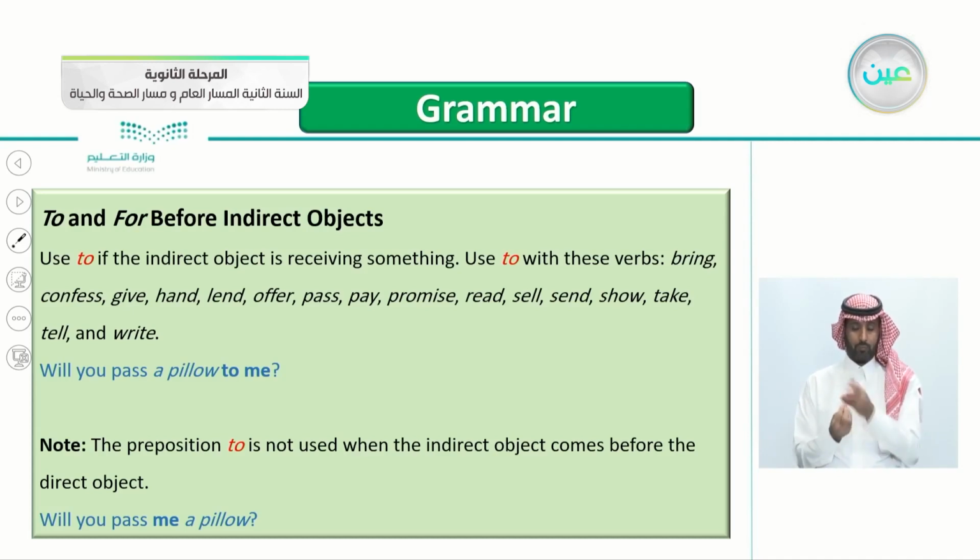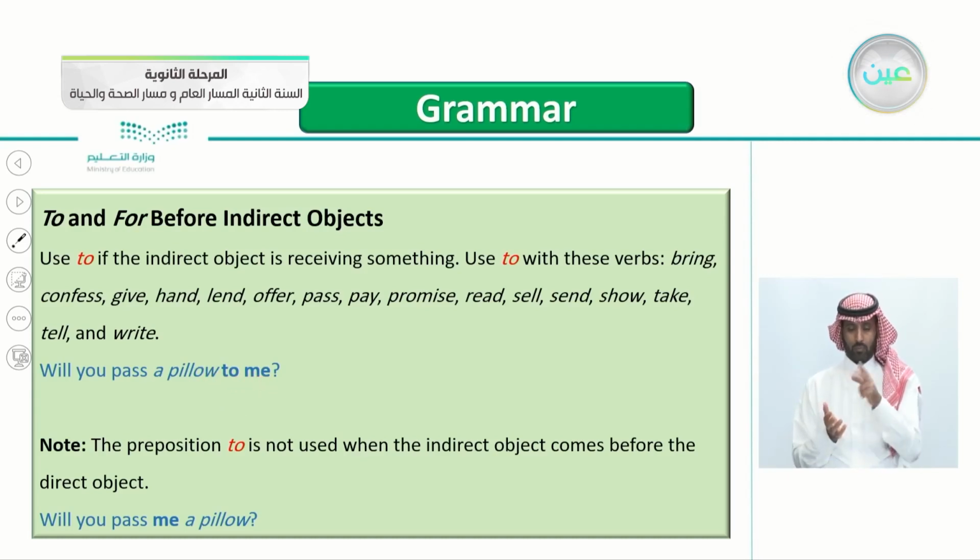For example here, will you pass a pillow to me? Again, will you pass, of course this is a question form, will you pass a pillow to me? So me here is the indirect object and I'm receiving the pillow, so I'm getting something. Will you pass a pillow to me?